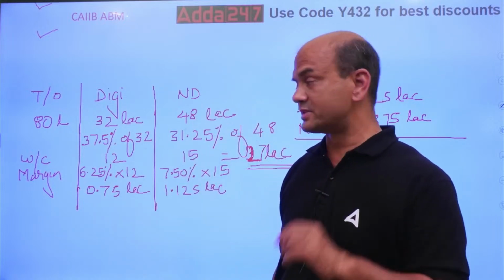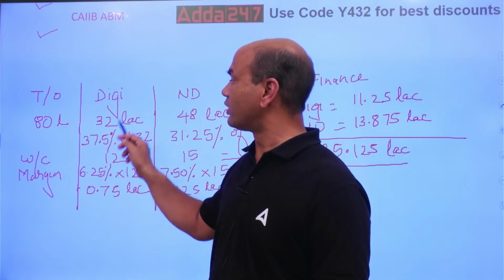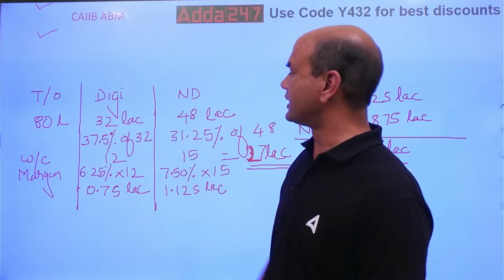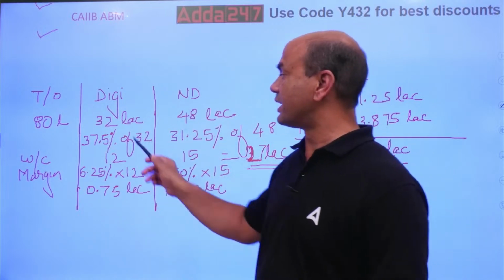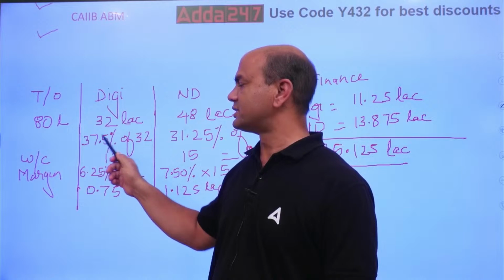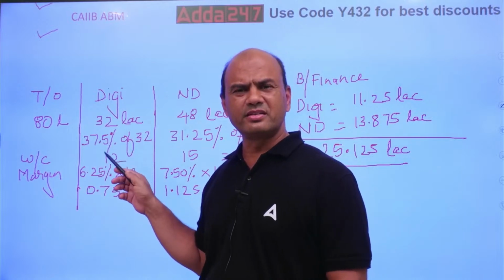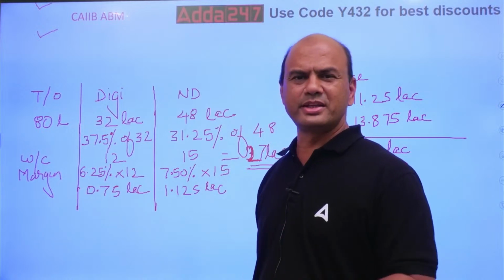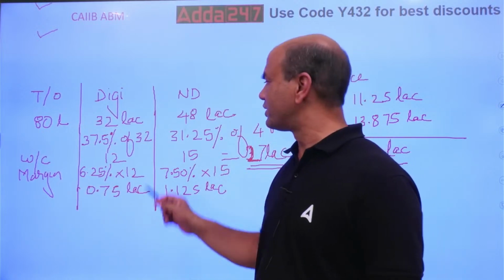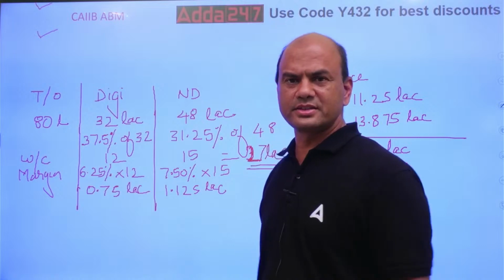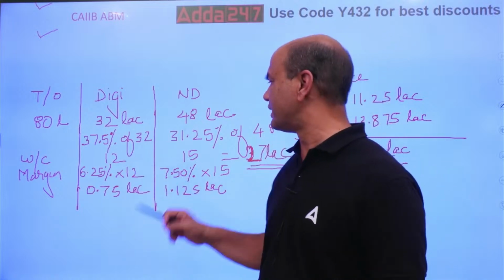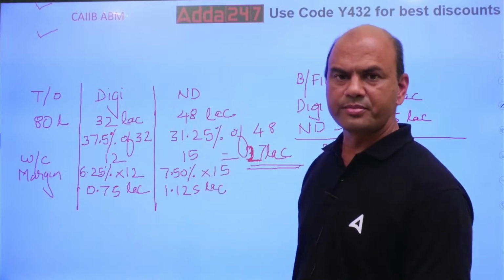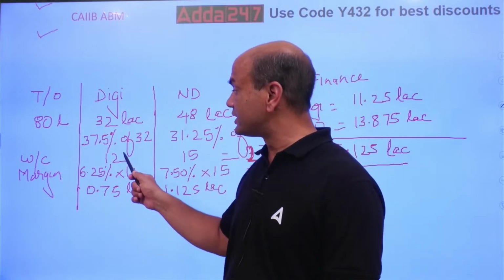So multiply this. 37.5% of 32 lakhs, and 31.25% of 48 lakhs. If you multiply this, it is roughly 1/3 of 32, plus minus. So it is 12 lakhs, 12 threes are 36, roughly 12 lakhs. And here 31.25% of 48 is 15. So this is what you have to remember.